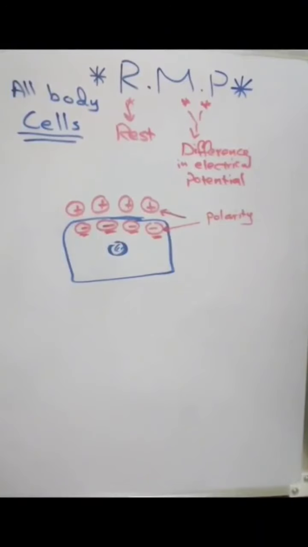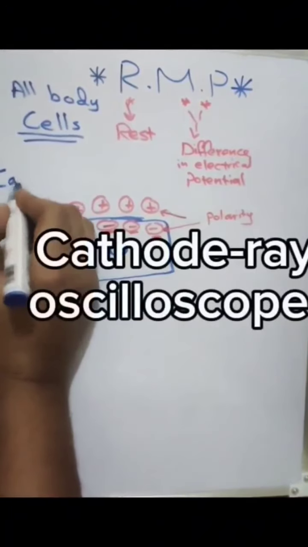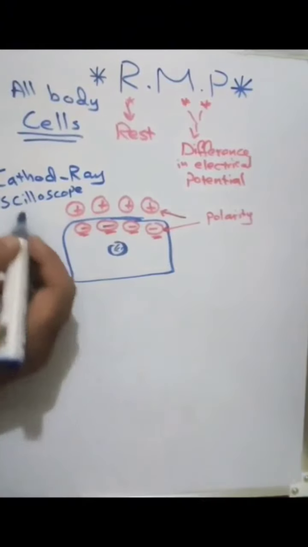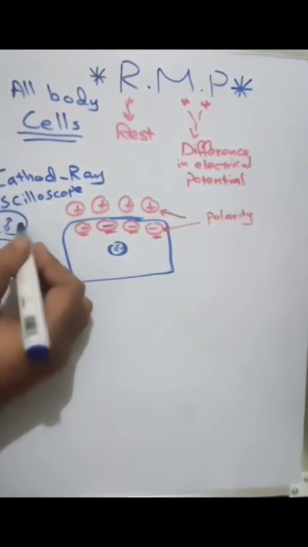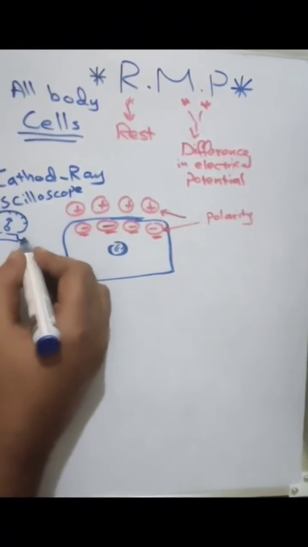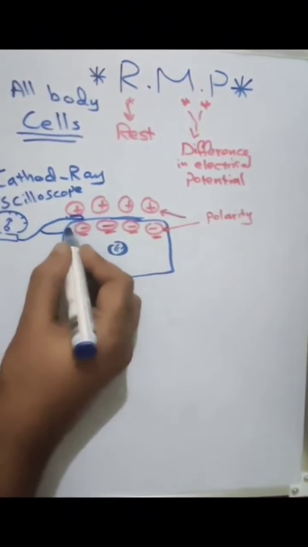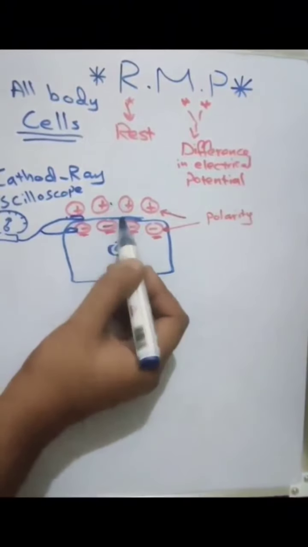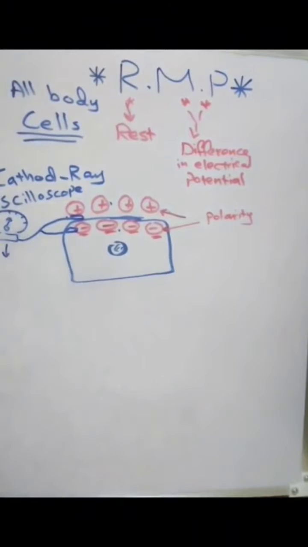Now the resting membrane potential is measured by a device called a cathode-ray oscilloscope. And this device works like this: for example, this is the measuring device. It has two electrodes. One electrode is placed on the outside of the cell and the other electrode on the inside of the cell, and it measures the difference between the outside and the inside of the cell. So this is how we get the electrical potential of some cell.